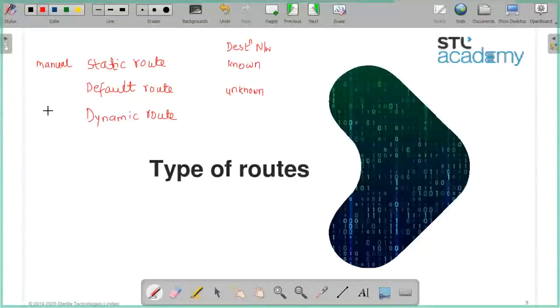And dynamic route is done by the dynamic routing protocols, just like RIP, EIGRP. I'll write it this way, in short form: dynamic routing protocol. What about the default route?